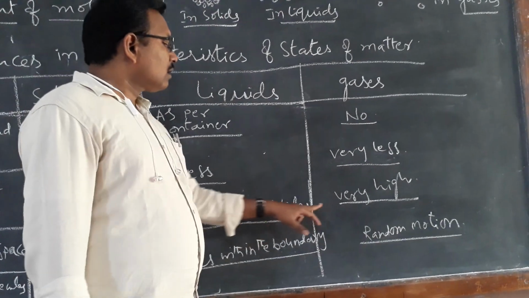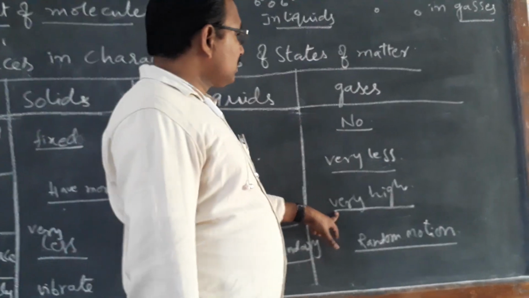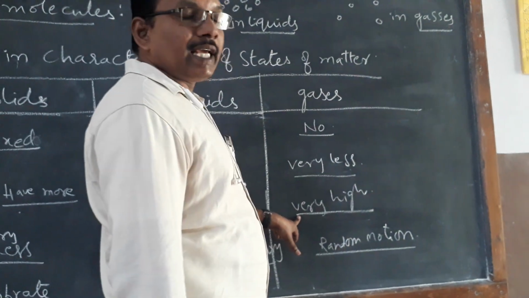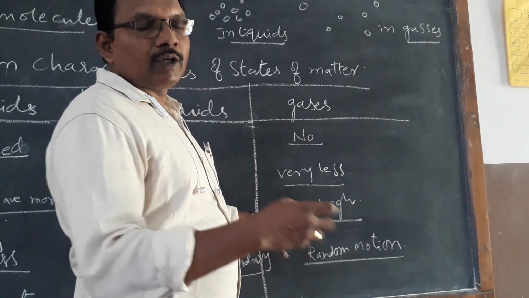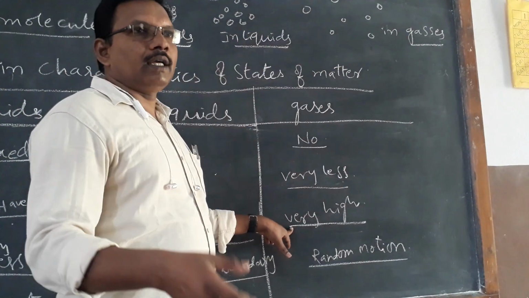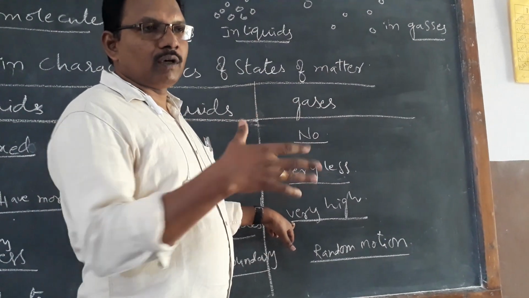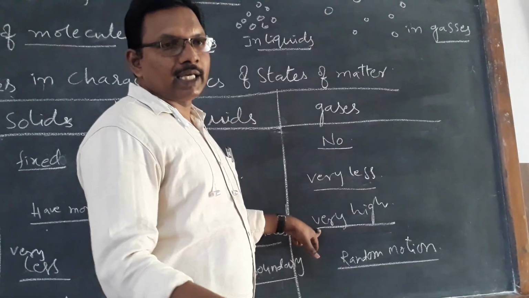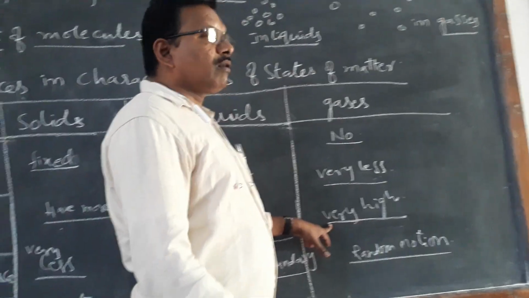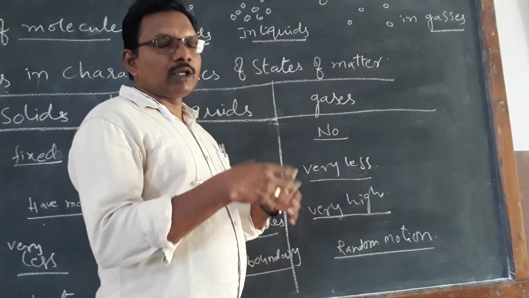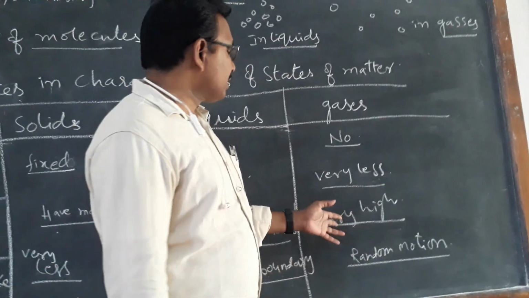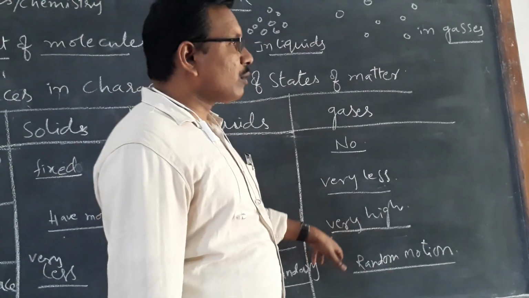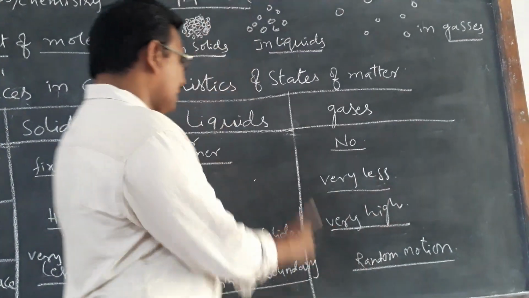Next, in gases, the intermolecular space is very high. The space between particles is very high. They move very far and far, and they do not come close. That is why there is no shape, no size, no particular volume, because the molecules are very far from each other. So intermolecular space is very high for gases.